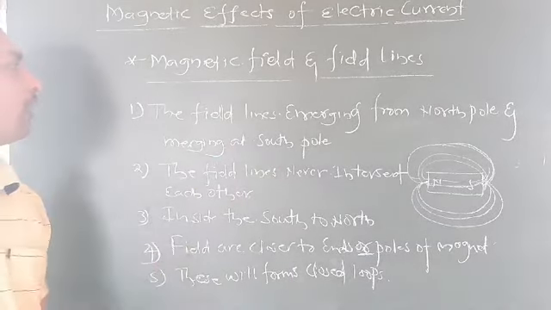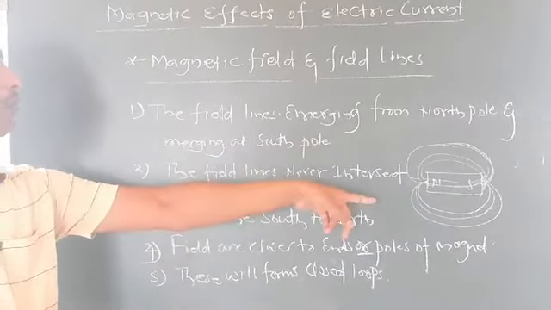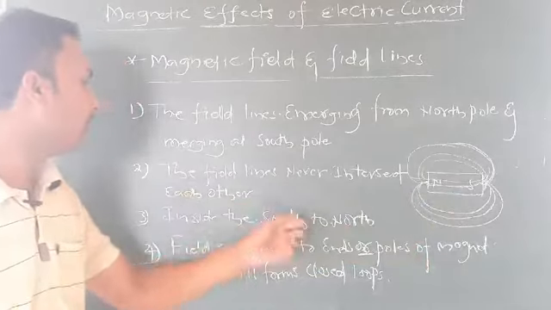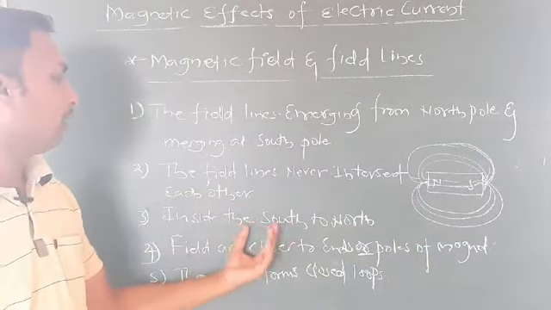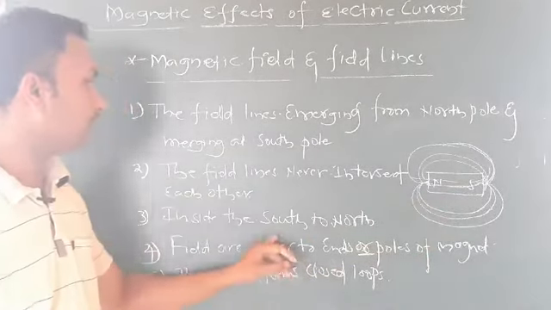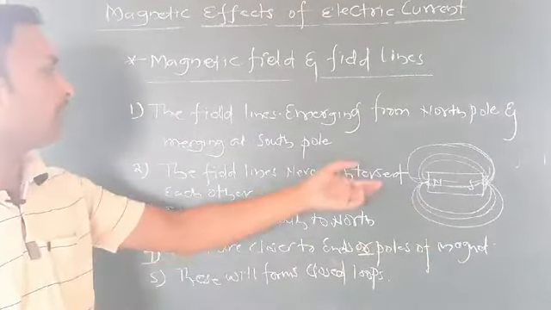The field lines emerge from north and merge at the south pole. Field lines never intersect each other. Inside the magnet, they emerge from south and merge at north, south to north.